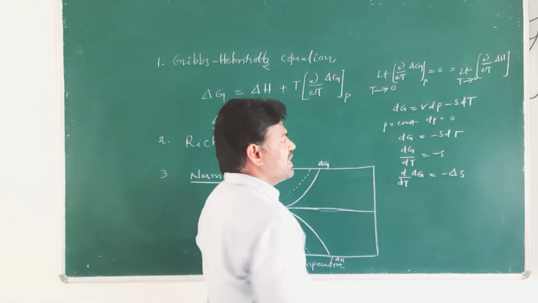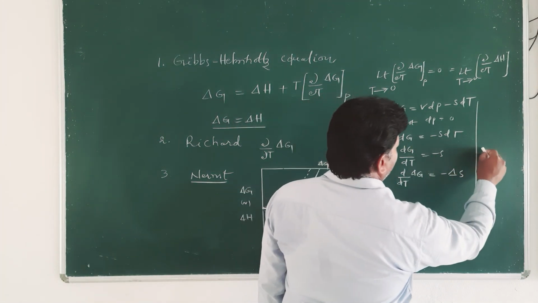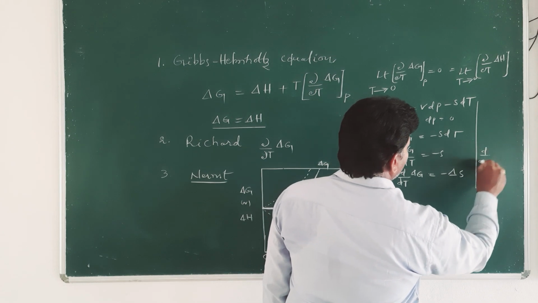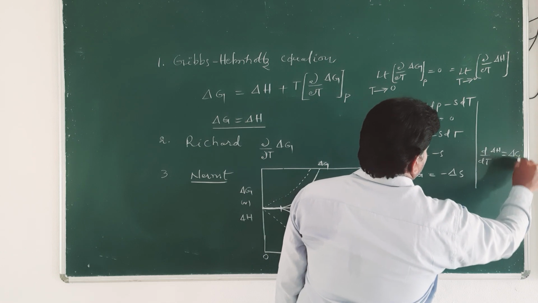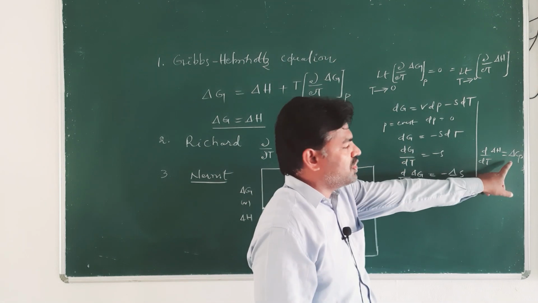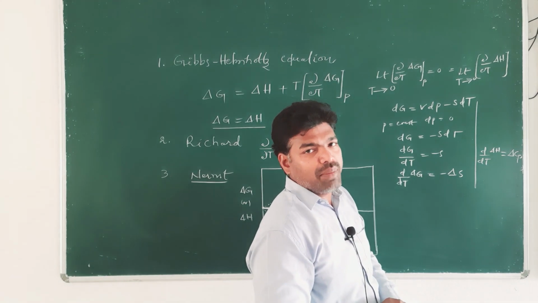Similarly, we can write that d/dT of ΔH is equal to ΔCp. This originates from another basic thermodynamic equation.